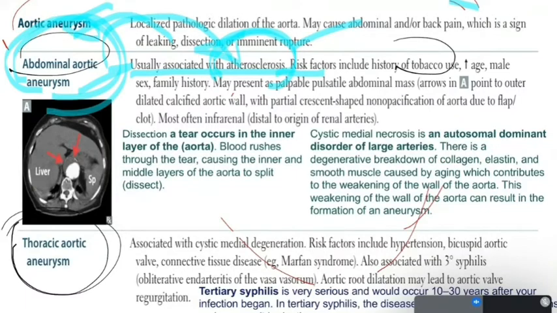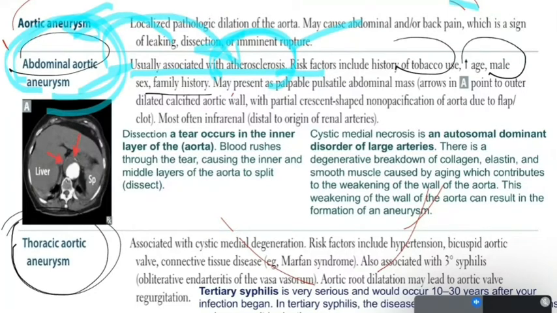And also male sex: if we have a male, we have more risk to have atherosclerosis and abdominal aortic aneurysm as a consequence. Also, if there is a family history, it may present as a palpable pulsatile abdominal mass.